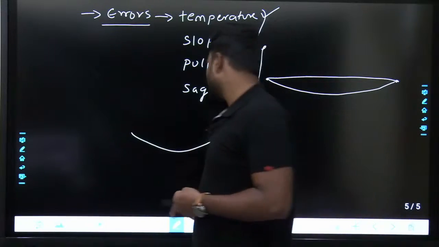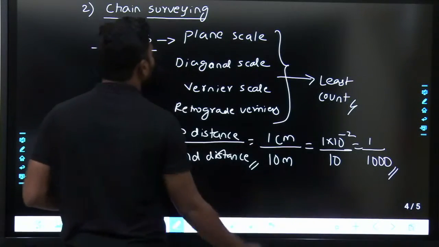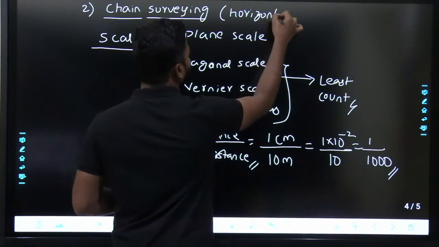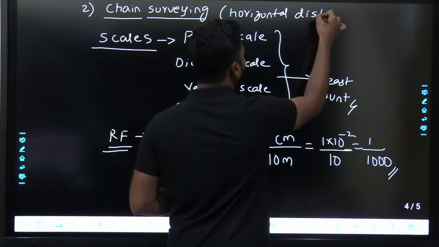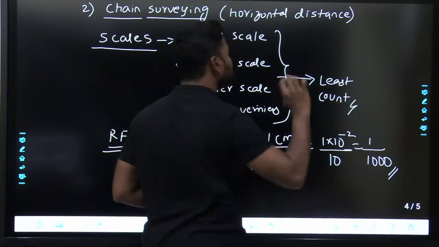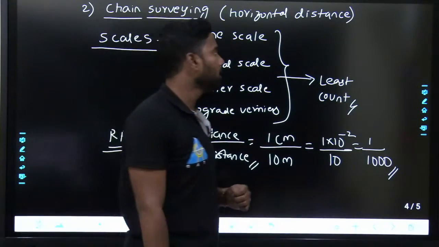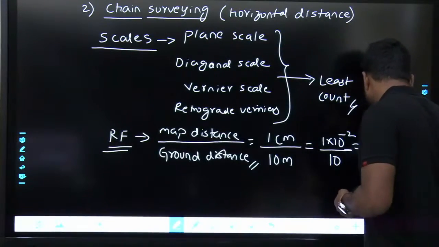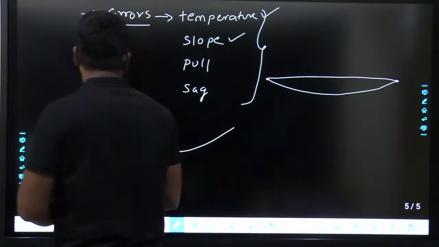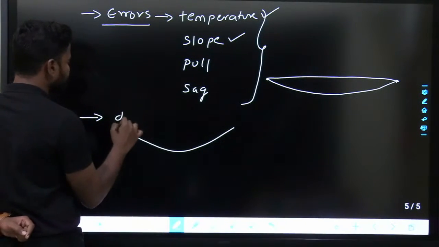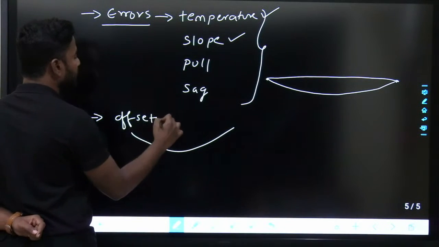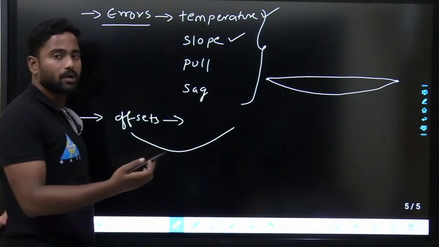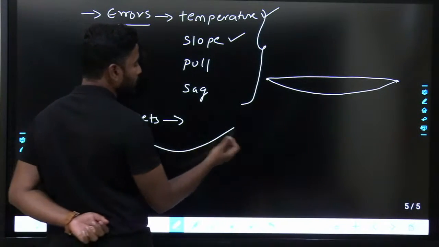And in chain surveying, what we'll exactly measure is only horizontal distances. We can only measure distance. We can't measure angles by using chain surveying. We are going to measure only distances. Fine. And then in chain surveying, we'll be discussing offsets, different types of offsets, perpendicular offset or parallel perpendicular offset or inclined offset, all those things.